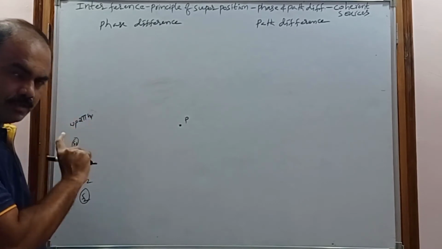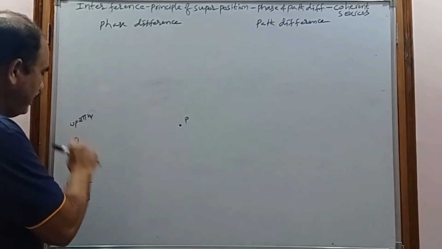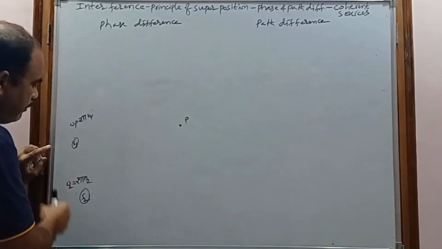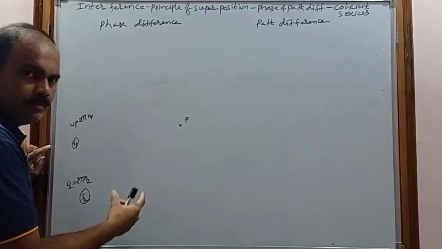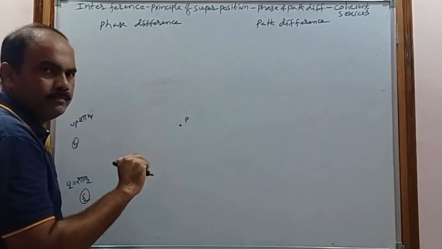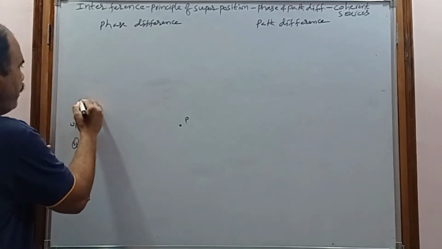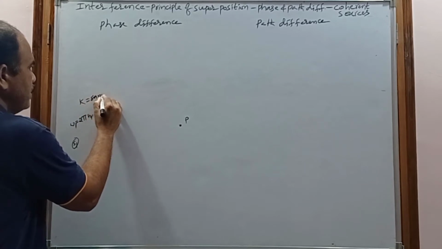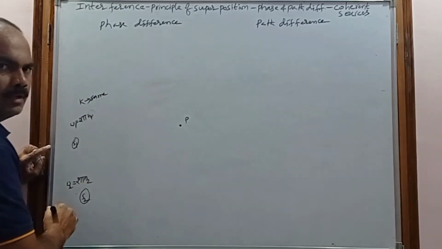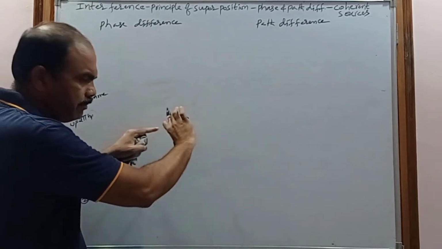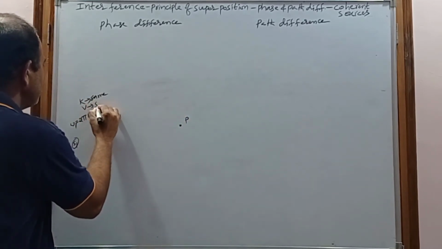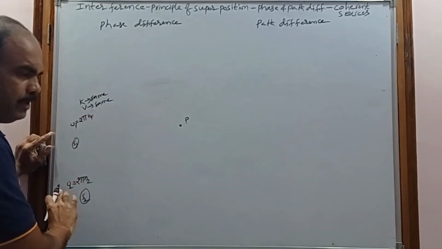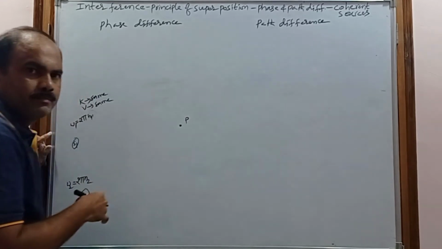Initially, consider that the frequency is different, and they are traveling in the same medium. When the second source of light produces a wave, that wave will travel in the same medium. So the propagation constant will be the same, the k is the same for the two waves. They are also traveling in the same medium, so the velocity of the wave is also the same. The velocity of the wave produced by S1 and S2 is the same because they are traveling through the same medium.